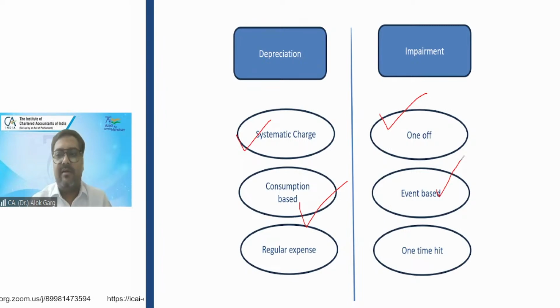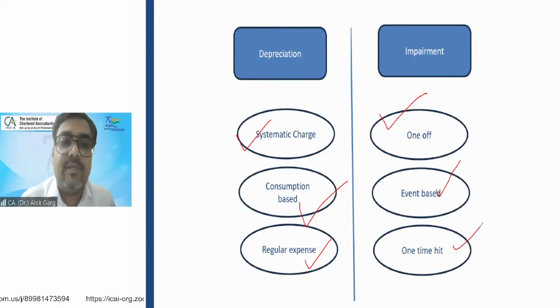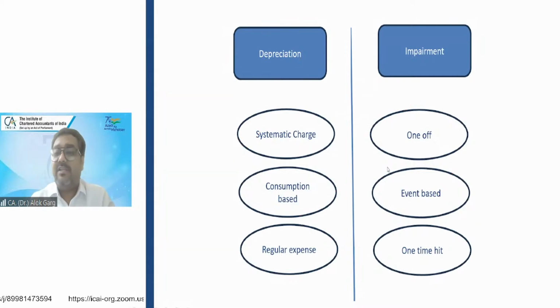In the paper, the announcement has come, and the value of the car has declined substantially. So it's event based. Depreciation is a consistent charge, a regular expense, but impairment is like a one-time hit. It's an extra dent to the P&L over and above depreciation. I hope you guys have understood the difference between depreciation and impairment.